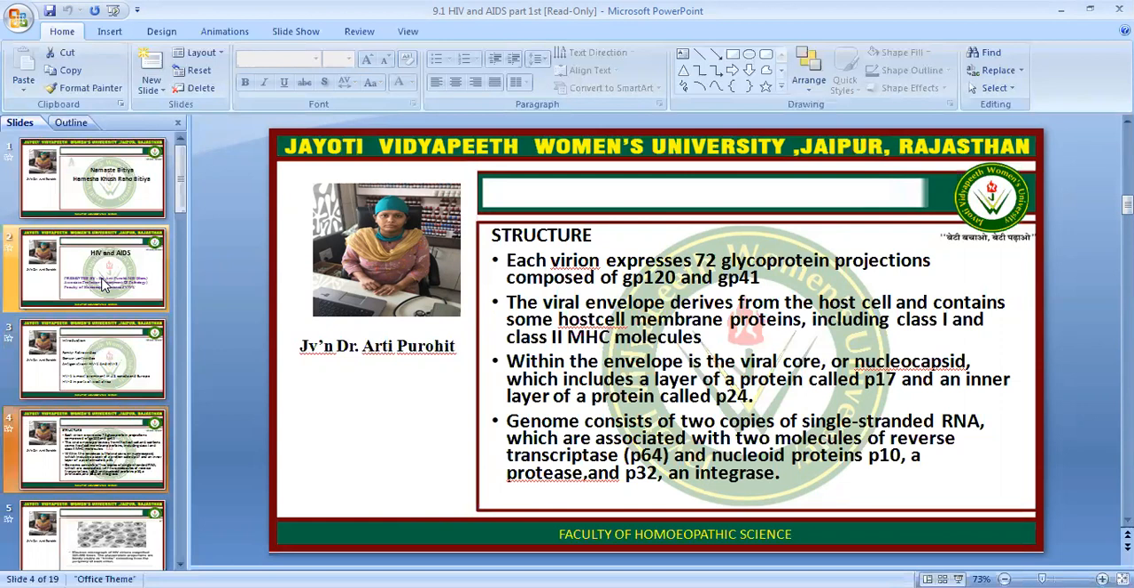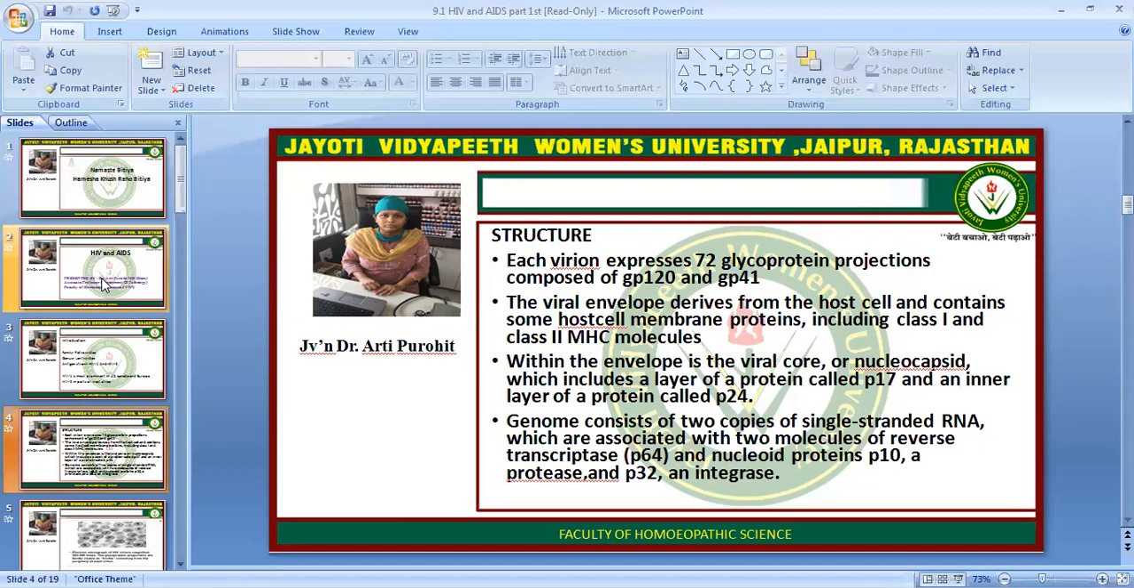First we will talk about the structure of the HIV virus. Each virion expresses 72 glycoprotein projections composed of glycoprotein 120 and glycoprotein 41. The viral envelope derives from the host cell and contains some host cell membrane proteins including class 1 and class 2 MHC major histocompatibility molecules.